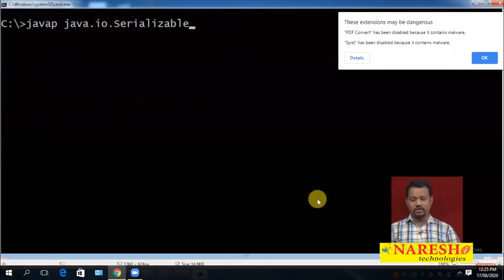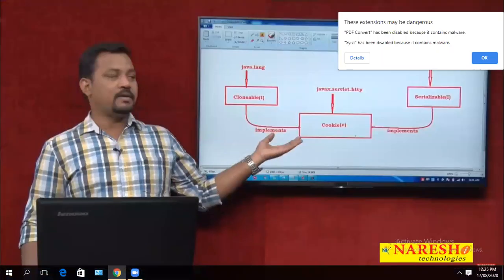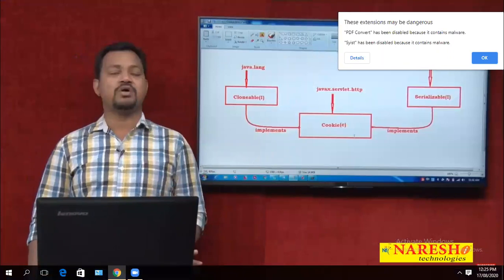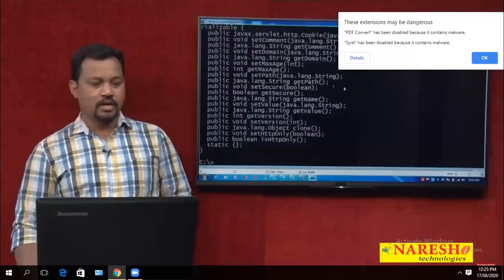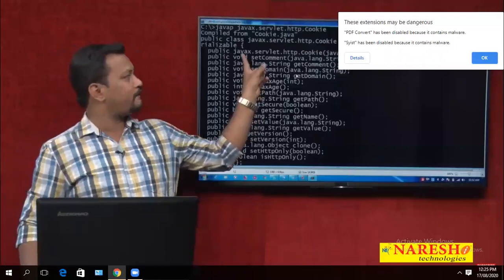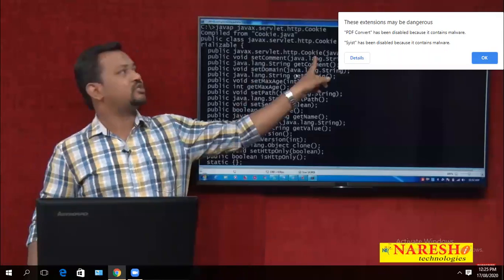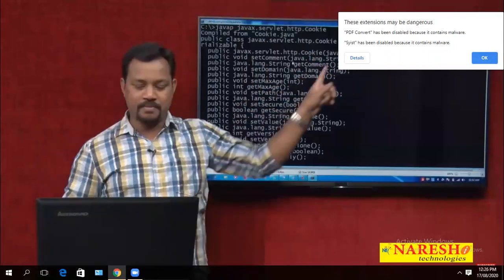Now whenever you come to the Cookie here, Cookie is a class. Through the diagram I also showed this, it is implemented from two interfaces. Majorly we must concentrate on the constructor available within this Cookie class. In the Cookie class we have one constructor here. A constructor is a method having the same name as the class. How many parameters? 2 parameters.